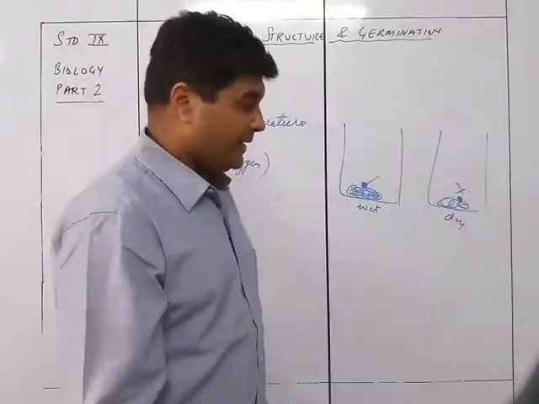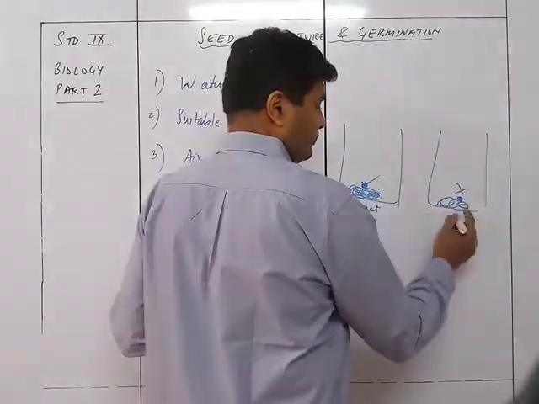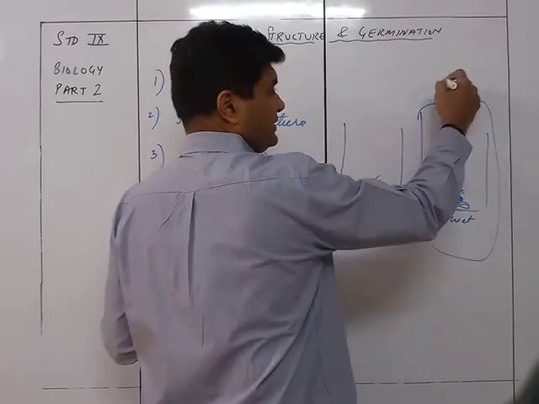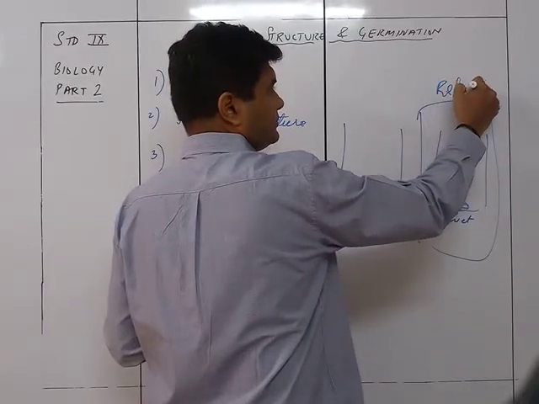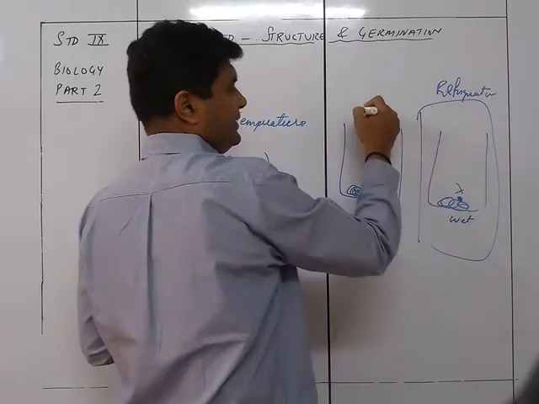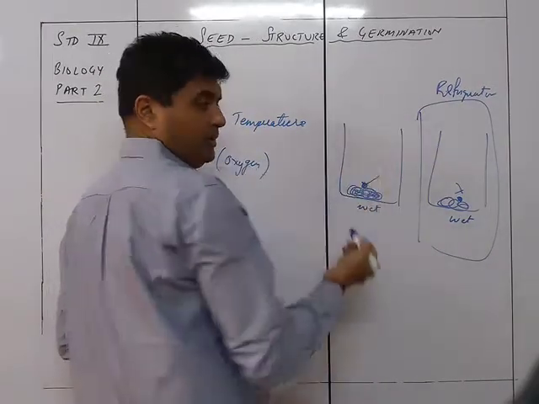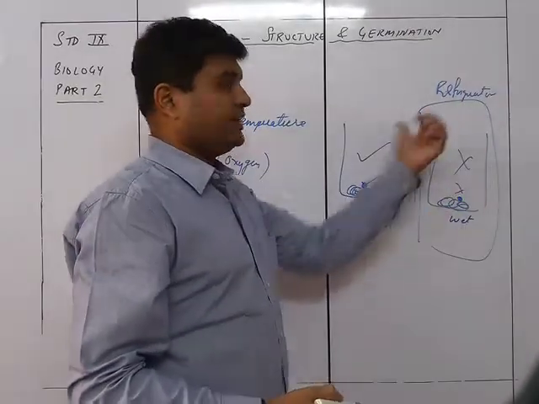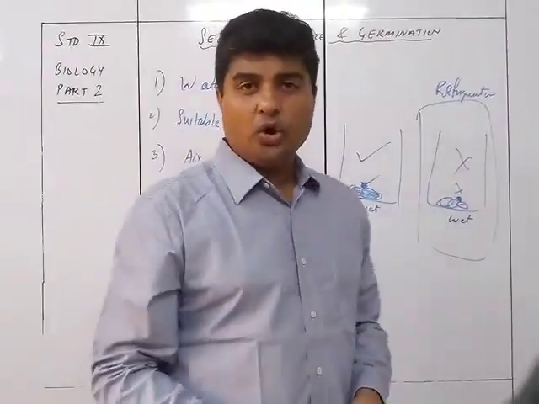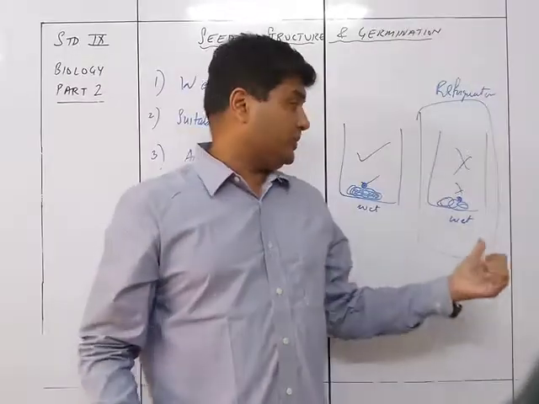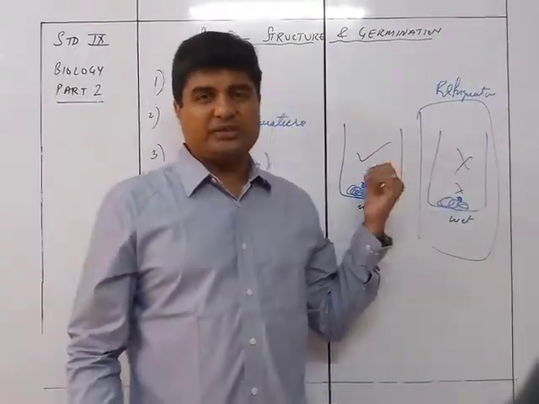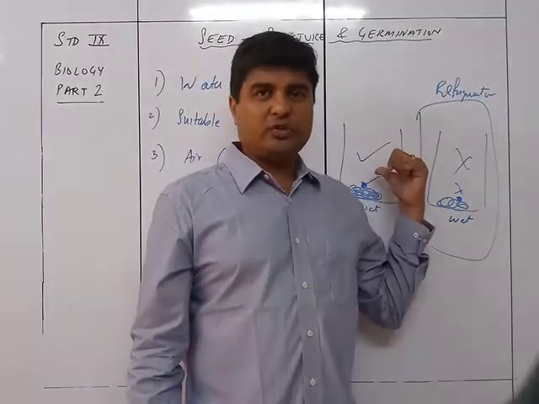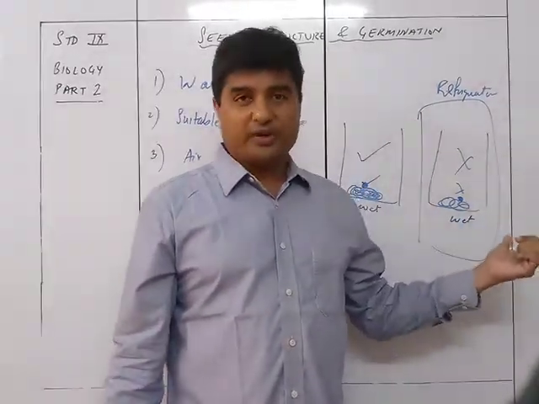You do it the same way, but here we are taking both of them wet. This is wet and this is also wet. This one you put in the refrigerator, and this one is in a normal ordinary room. So you'll find that this one is going to germinate and this one is not, because the temperature available over here will be very low. Due to low temperature, it cannot germinate, whereas this one gets the normal temperature. Even though water was available, this one is not going to germinate.